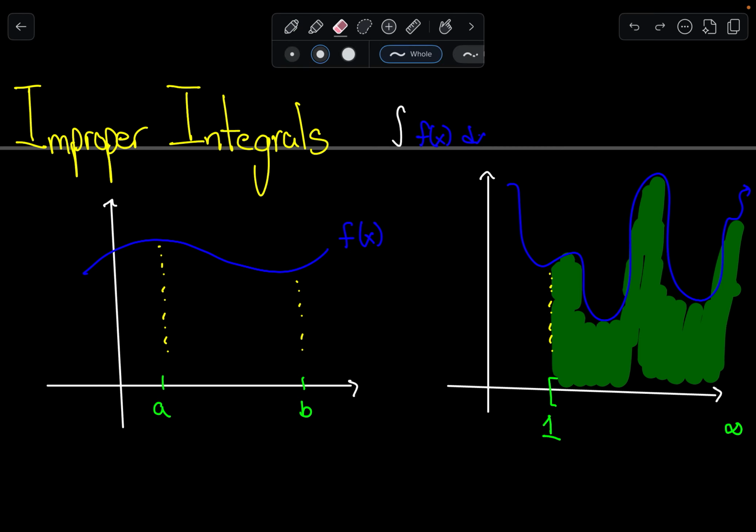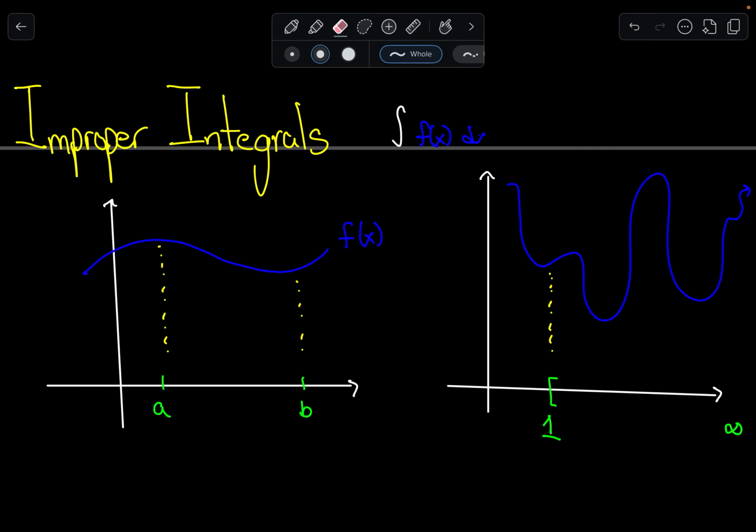And the process, it turns out, to do this is actually very similar to what we've been doing. It's going to require a little bit of Calculus 1. But I'd like you to think about why this is an issue in the first place, right? Just imagine that I pop this question for you. I want you to integrate from 1 to infinity. Now, on the one hand, you might say, well, everything that we've done says that at every single x value, I'm going to be adding up infinitely many tiny rectangular areas, and I'm going to do this for every single x between 1 and infinity.